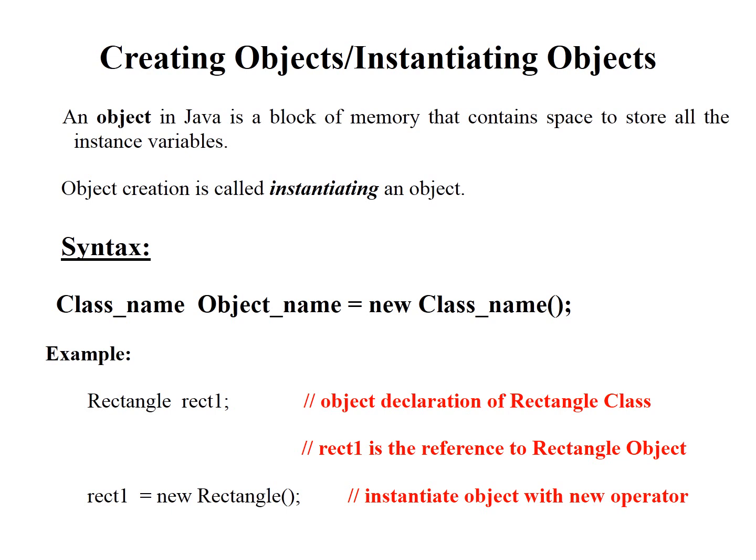The general syntax for object creation is the class name space object name is equal to new space class name. Here new is the operator that is used for creating the object in the memory. And the example of object creation is Rectangle space rect1.